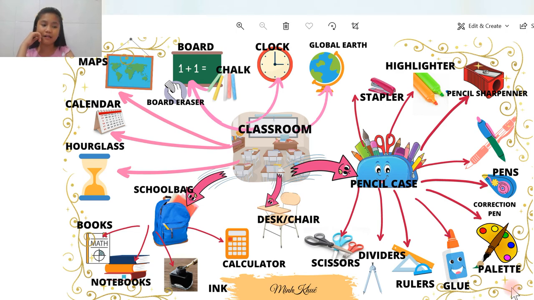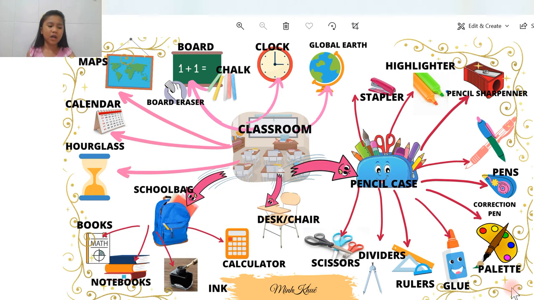Next, we have clock. A clock is a thing that we use to show the time, so that we can see what time it is right now. It's kind of like starting school really early. Well, yeah, that's it.